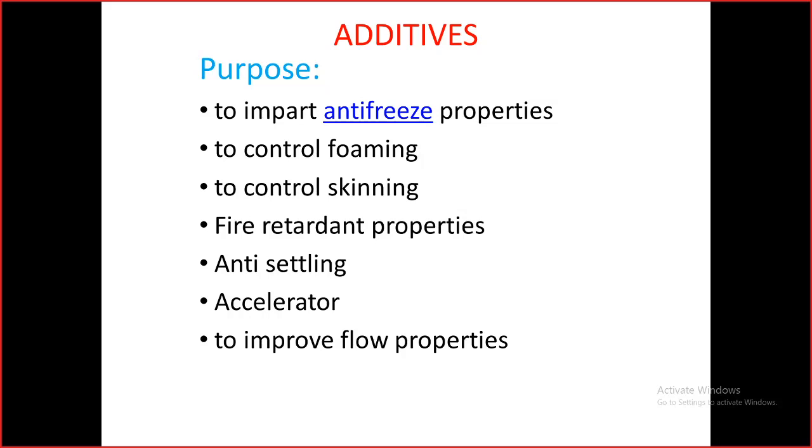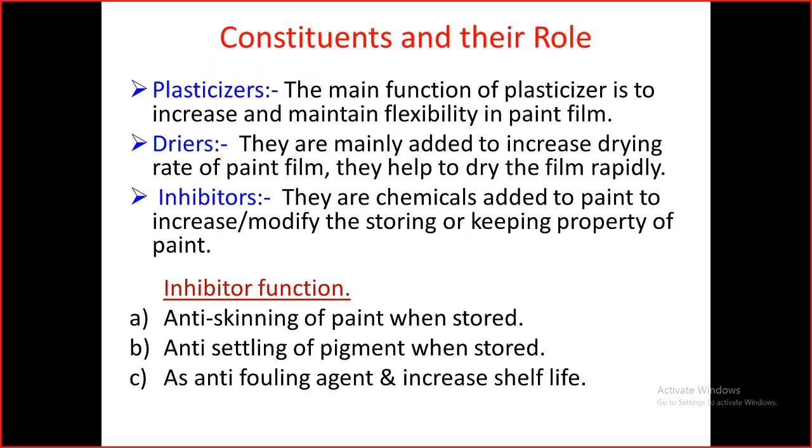And also the accelerators, and additives to improve the flow properties, and also some plasticizers we use for maintaining the flexibility in the paint film, and also the dryers to improve the rate of drying, that is the time required for drying of the paint film when we are using two or more coats.